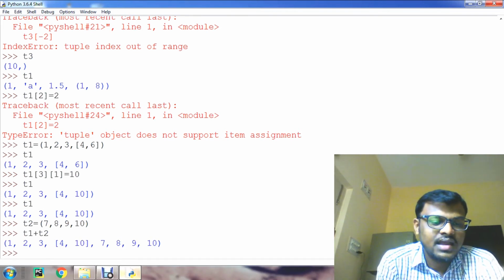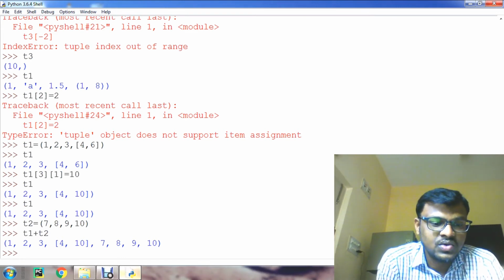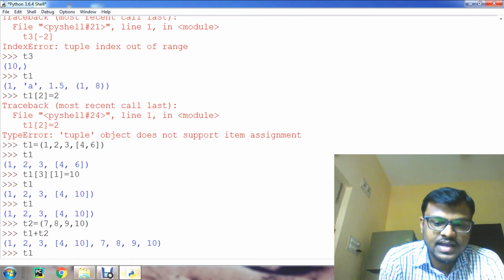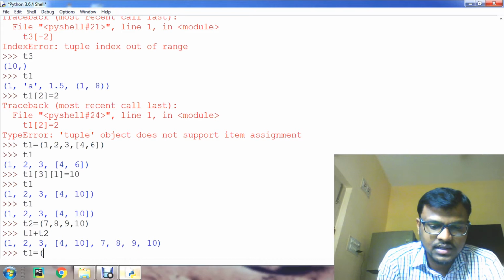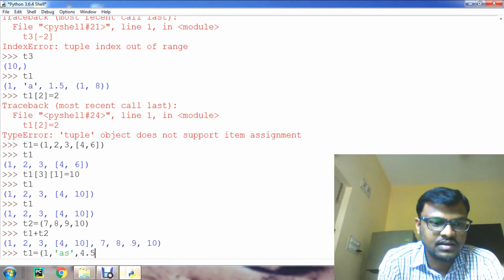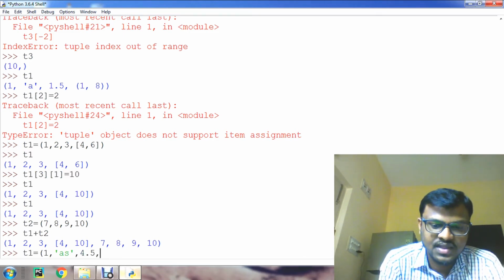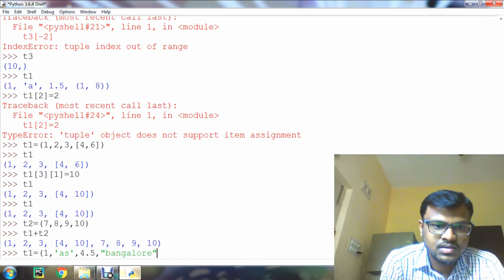Even we can concatenate with different data types also. For example, we create t1 as 1 comma, give some string, and a different type, float type, and Bangalore.